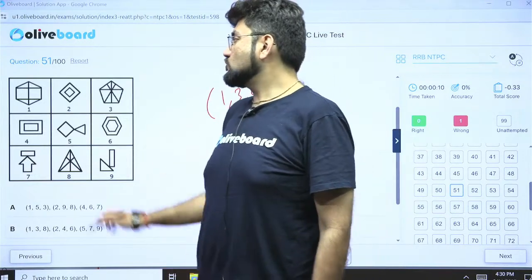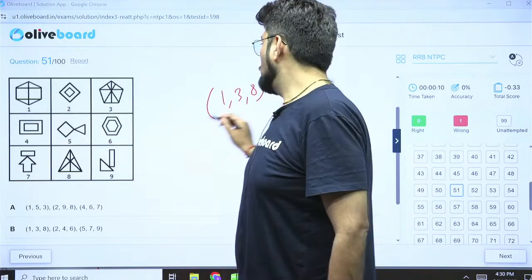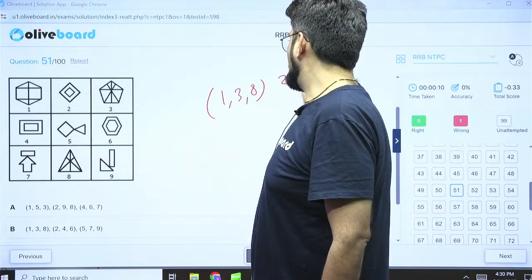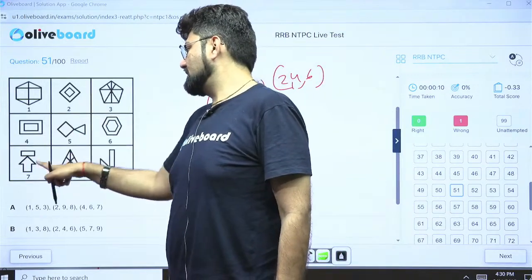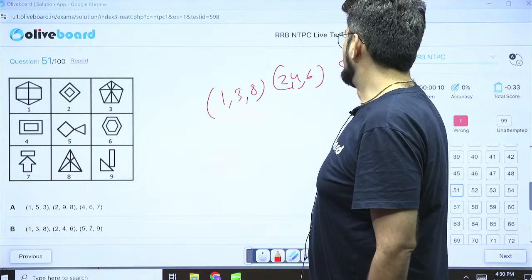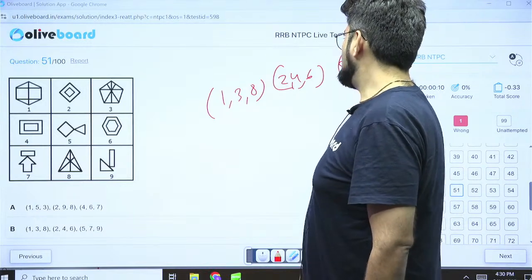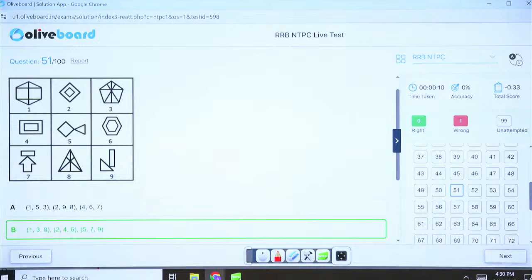Now in the next one I have figure inside figure, figure inside figure, figure inside figure. So 2, 4, 6 can be grouped together, which makes option B the right answer, which is remaining with 5, 7, 9. Again, connected figures, connected figures, connected figures. So 5, 7, 9 will become the correct answer here, which makes option B the simple correct answer. Everything is dependent upon observation, nothing else. Use your observation skills and also look at the questions and the options carefully.